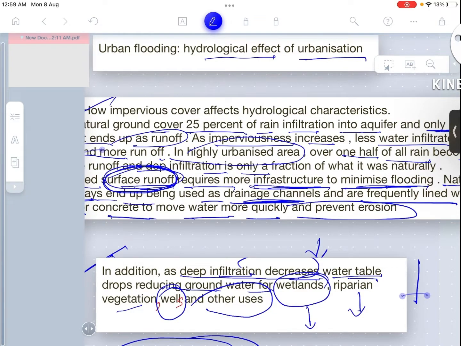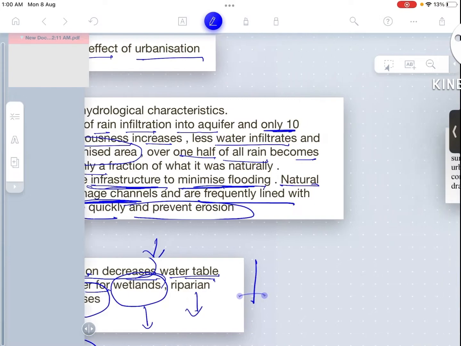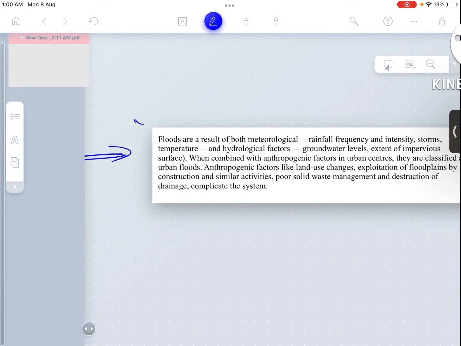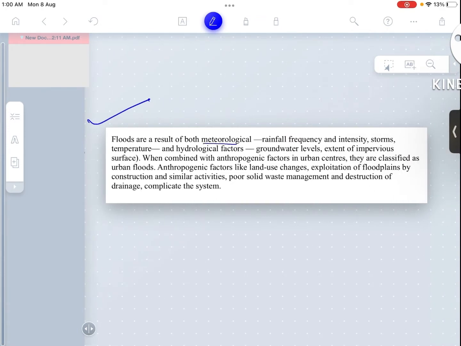So experts are saying that flooding in urban and peri-urban areas is happening due to unplanned waste dumping and continuous disregard of natural recharge structures like ponds, wetlands and tanks. So we have learned that floods are the result of both meteorological factors, which are rainfall frequency, intensity, storms, temperature, and hydrological factors.